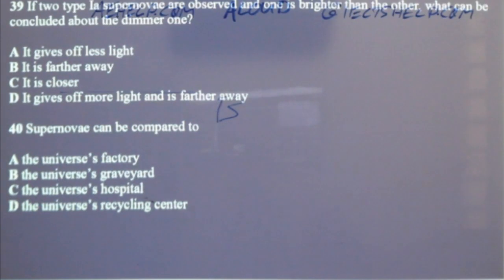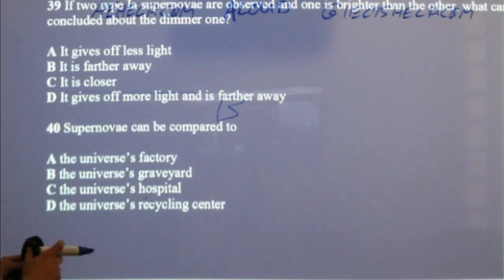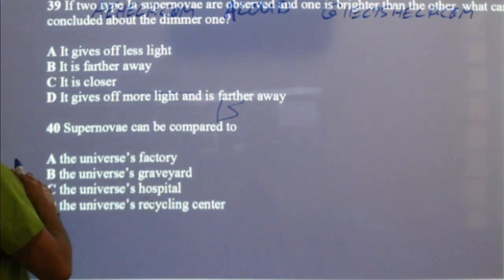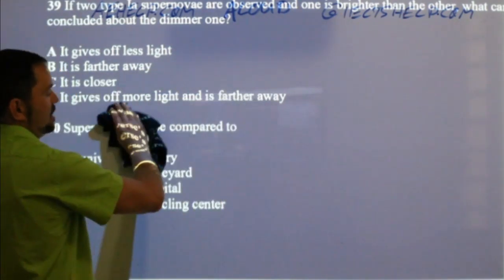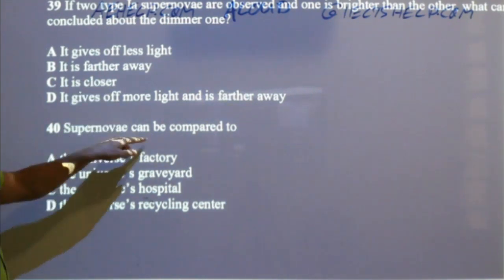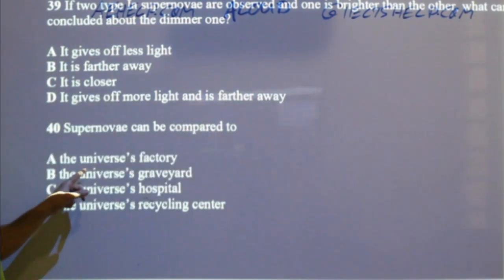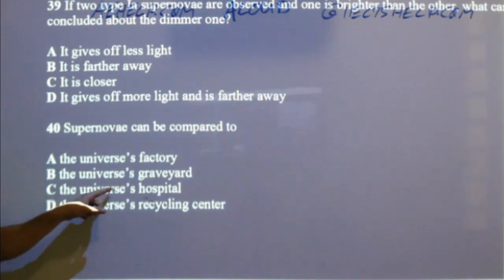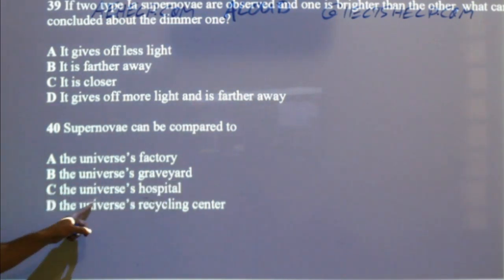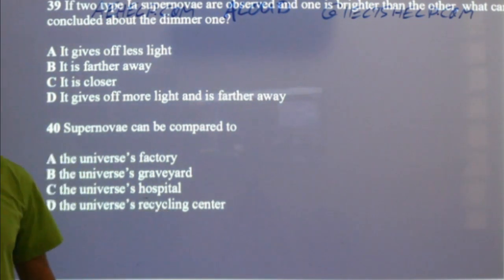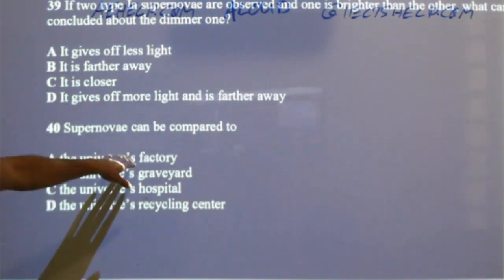All right, now the last one. Supernovae can be compared to, here we have to read, otherwise we don't know what's going on. So supernovae can be compared to the universe's factory, universe's graveyard, universe's hospital, universe's recycling center. What do you think? Recycling center, hospital, graveyard, or factory?